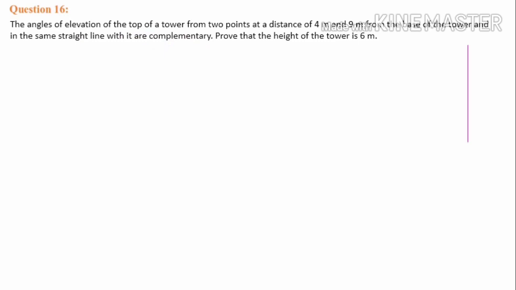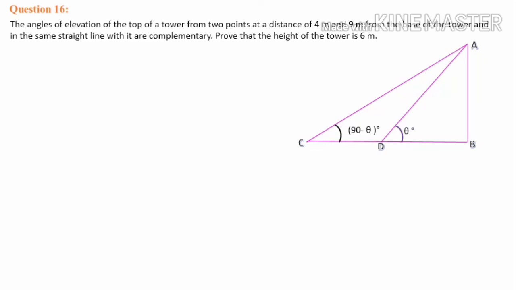Here if you draw the diagram, there is a tower and we can mark it as AB. Then there is a straight line which represents the ground, and C is marked and D is marked. Then C and D are the positions of those points, which is 4 meter and 9 meter from the foot of the tower. So the angles of elevation are complementary in the sense that when you add these angles, you will get 90 degree.